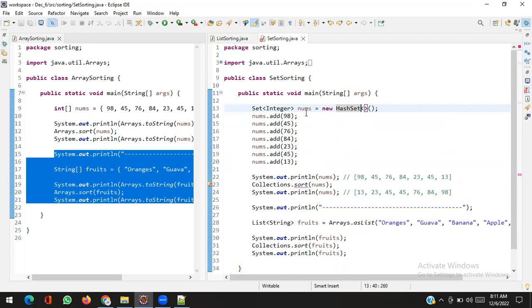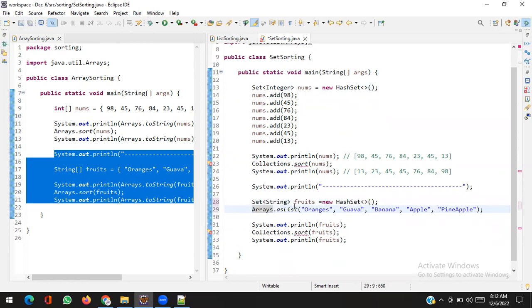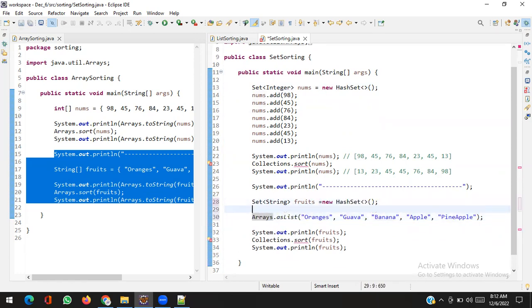Okay, but you can see I cannot sort the set. Here nums is a type of Set. It is giving an error. Why? I'm just trying to understand. Again I will change this set equal to new HashSet. Now I'm going to keep adding, fruits.add, let's say, oranges.